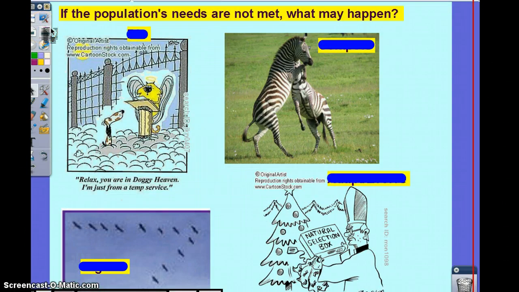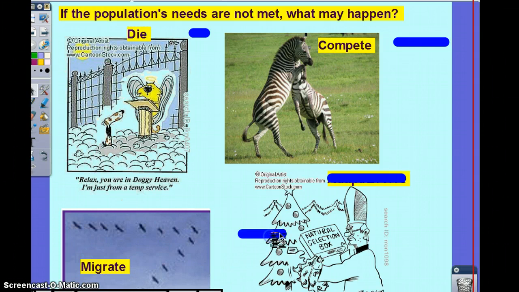Population needs are not met, and by that I mean you don't have the appropriate things that are needed. What can happen? Okay, so you die. You see my little death sign? They migrate. They compete, they migrate, good. They adapt, good. So these are the options of what can happen.